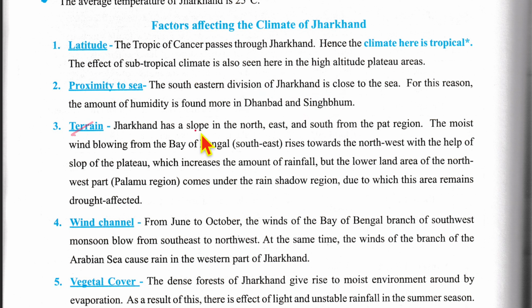Now terrain. Jharkhand has a slope in the north, east and south from the Patt region. The moist wind blowing from the Bay of Bengal rises towards the northwest with the help of the slope of the plateau, which increases the amount of rainfall. But the lower lands at the northwestern part, that is the Palamu region, come under the rain shadow region, due to which this area remains drought affected.